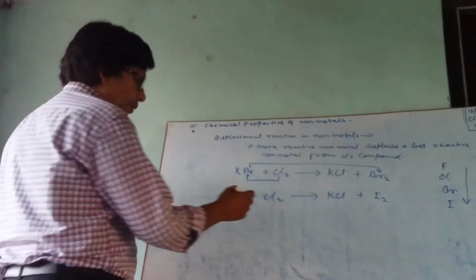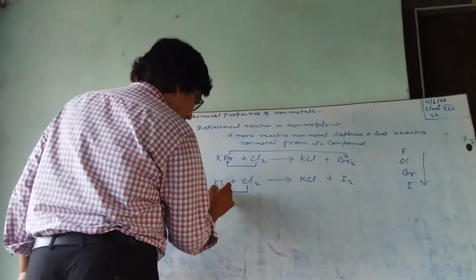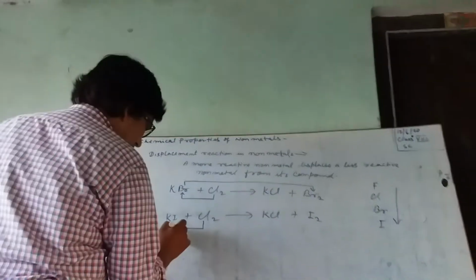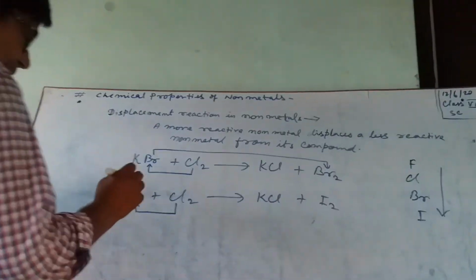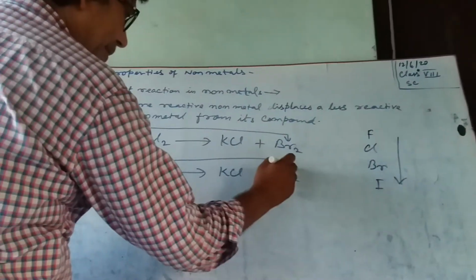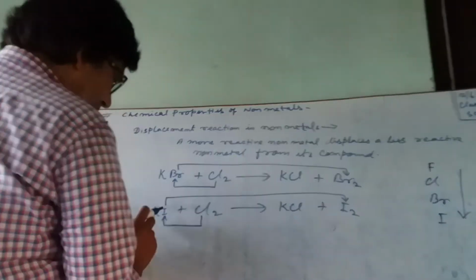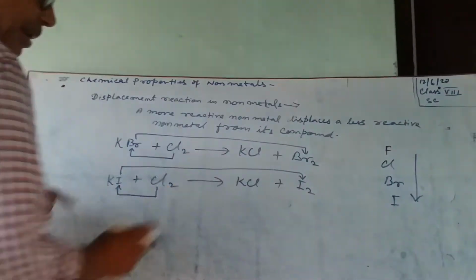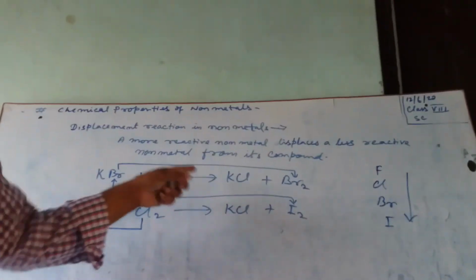In the same way, chlorine is more reactive than iodine, hence it displaces it and occupies its space, forming KCl. The equations are not balanced. You should balance them yourself.